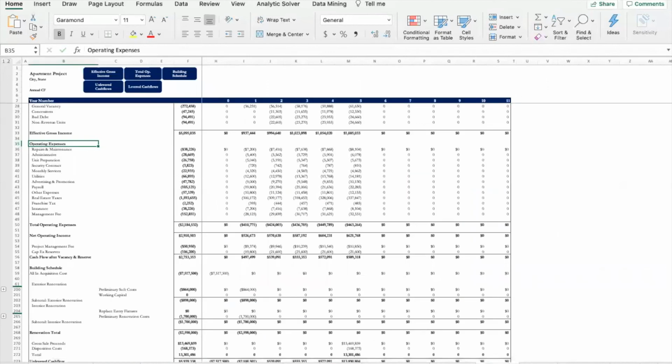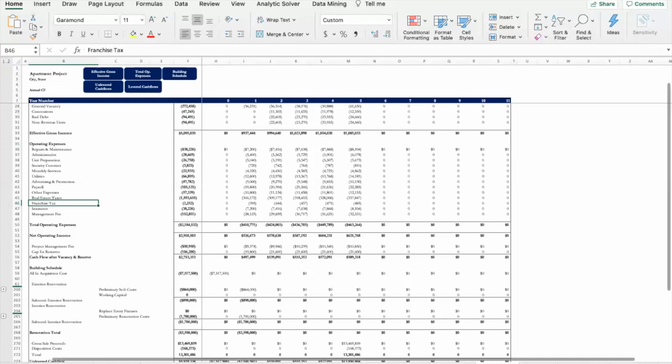You don't see franchise taxes that often, they're not that abundant in financial models. The two places that you see them are going to be the cash flow models and the assumption section if your model has one.